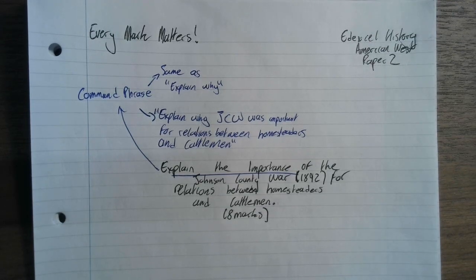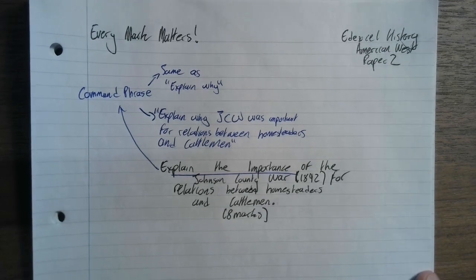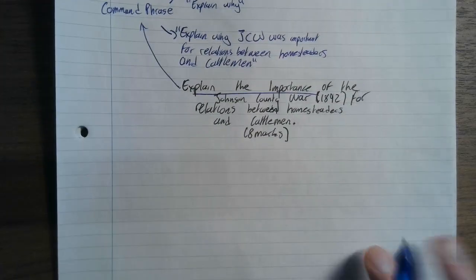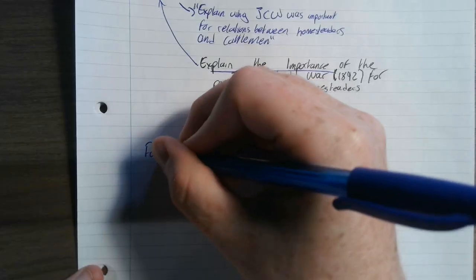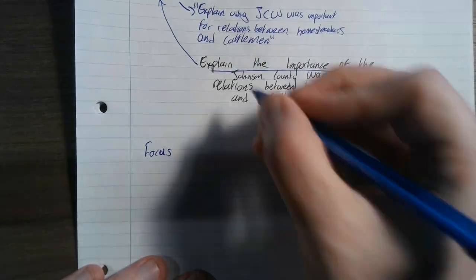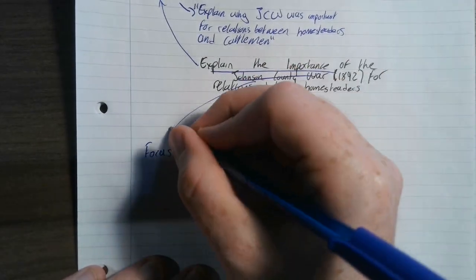You might find it on paper 1, the other half of paper 2 and paper 3. Okay, right. So let's begin to think about what is the focus of this question. And hopefully you've already worked it out. The focus of this question is the Johnson County War.